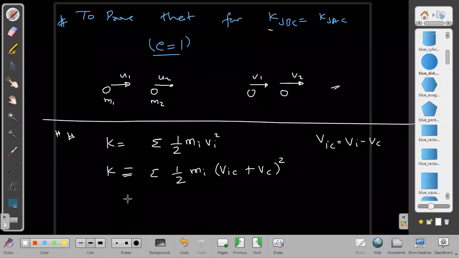This is the net kinetic energy, which I can write with a half taken common outside, mi into Vic square plus Vc square plus 2 Vic into Vc, and it is a dot product of these two. Actually, it is a dot product. You may not be understanding that it is a dot product, but it is. Sir, keep brackets. I will keep that, don't worry, but let me finish first. I will give summation also.